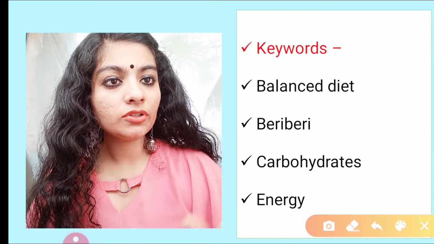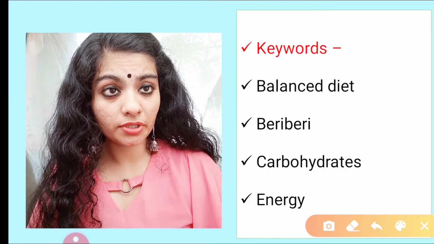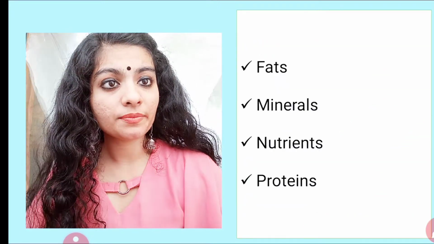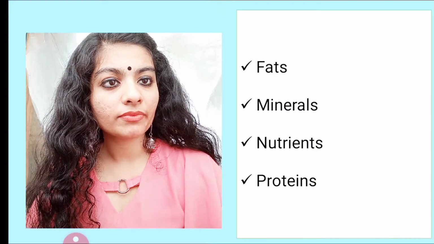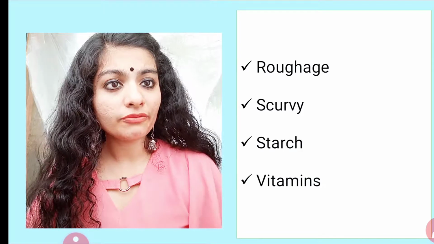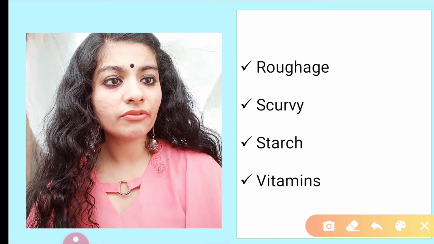Let's see the keywords of this chapter. You can also note it down. Balanced diet, berry, carbohydrates, energy, fats, minerals, nutrients, proteins, roughage, scurvy, starch, vitamins.